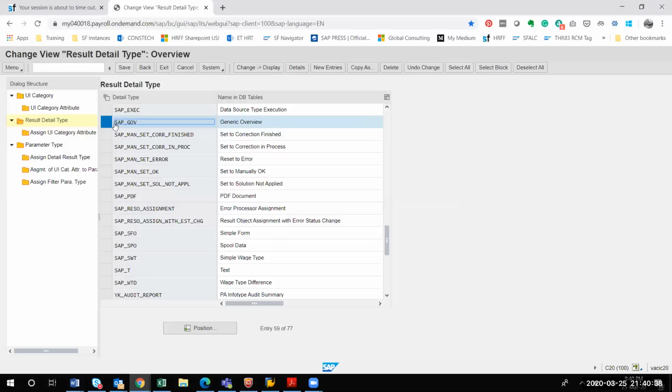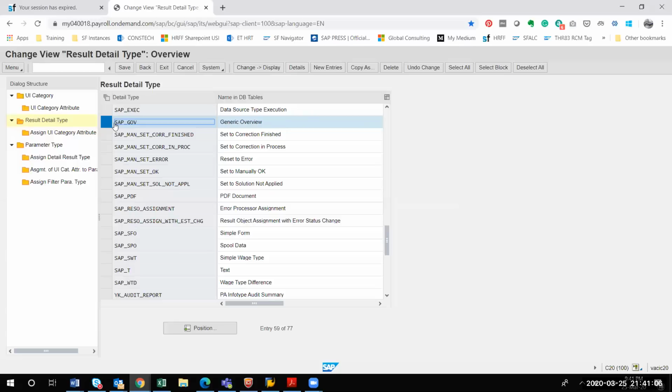In this next table, YK_EMP_info, I have already created it. Otherwise, the system will tell you that it is already created. No need to worry. I have already created the employee information and payroll log messages. The remaining tables you have to create. Similarly, for the next one, you have to copy SAP_PDF. I will create that myself. Once it is done, next I'll be explaining you.